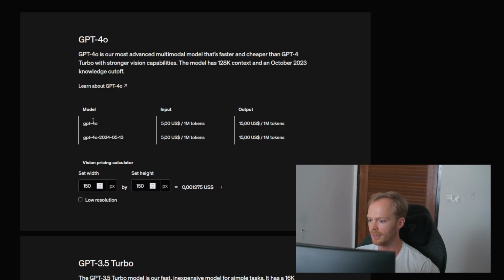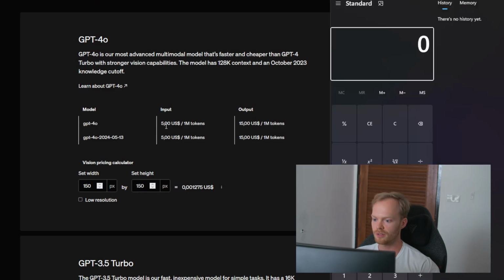So I use the latest model, the GPT-4o. It costs $5 per 1 million tokens for the inputs and $15 per 1 million tokens for the outputs. Most of the tokens will be an input. For example, if you have a long prompt instruction, that's an input, and then the output is actually the text that it returns. So the price will be a mix between input and output.